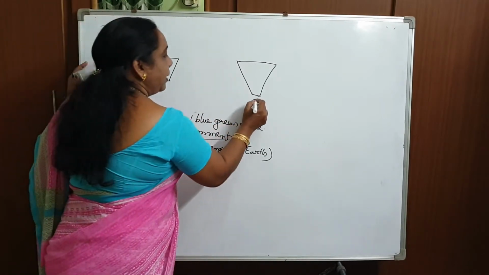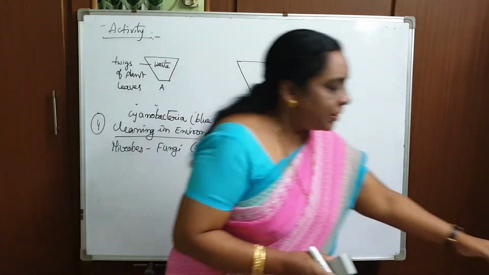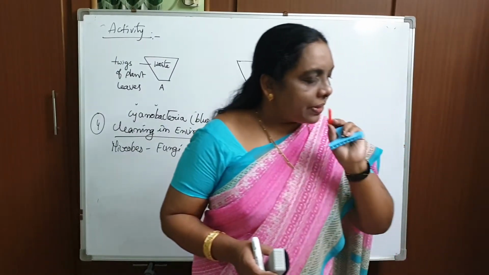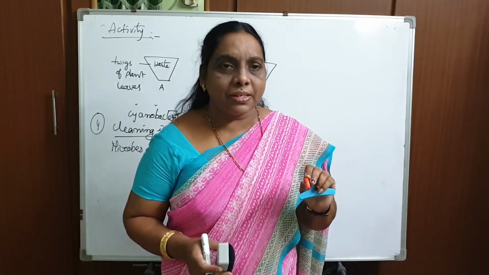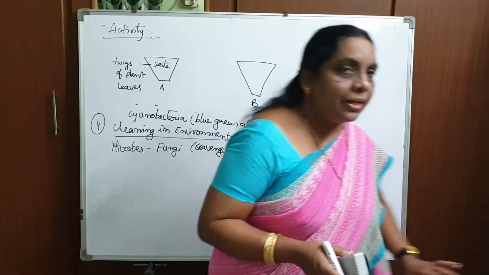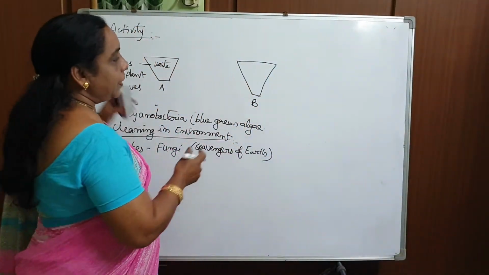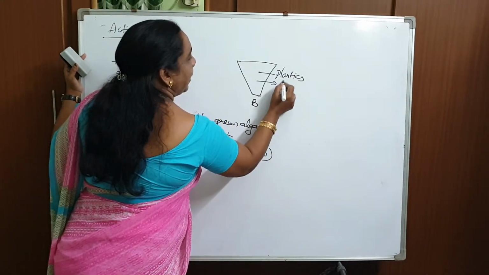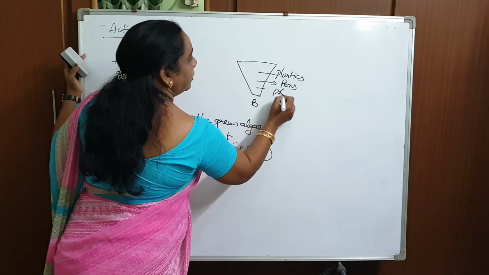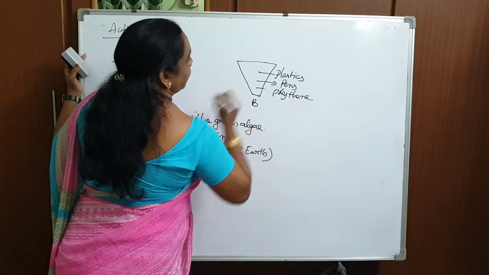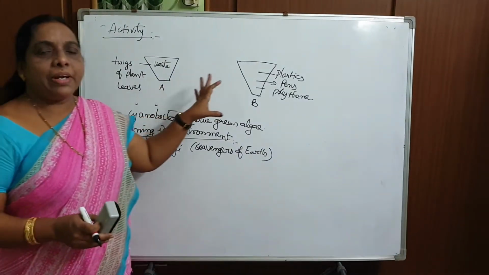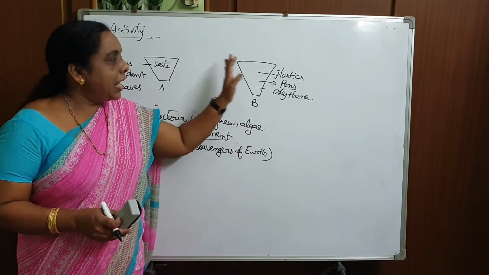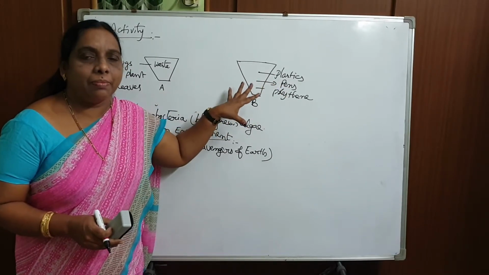In pot B, collect all the plastics. Take the plastic varieties, the clips, the pens, polythene covers, and all these things, and keep them in pot B. All the plastic varieties, pens, polythene, keep like this. So we filled the 2 pots with different varieties. In one pot we kept all the biodegradable substances, and in the other pot we arranged all the non-biodegradable substances.